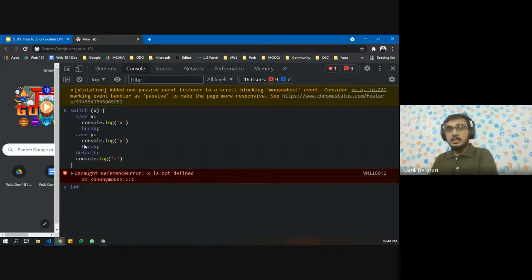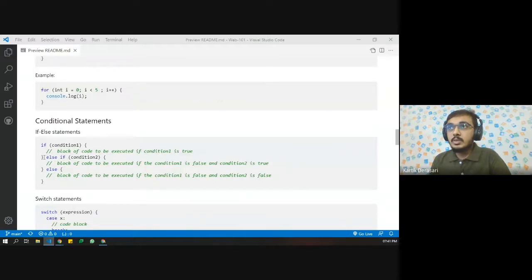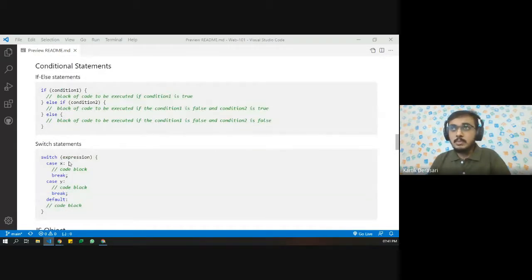This is how it is different from the else if statement. So if we see else if, it is going to be in this kind of format, that this is going to run first, and then this one. So both are used for the same purpose, but both are written in a different manner. We'll see some examples tomorrow. We are going to build the project, and at that time, let's see how we can actually use if else and switch statements in a project, and how both of them are different.